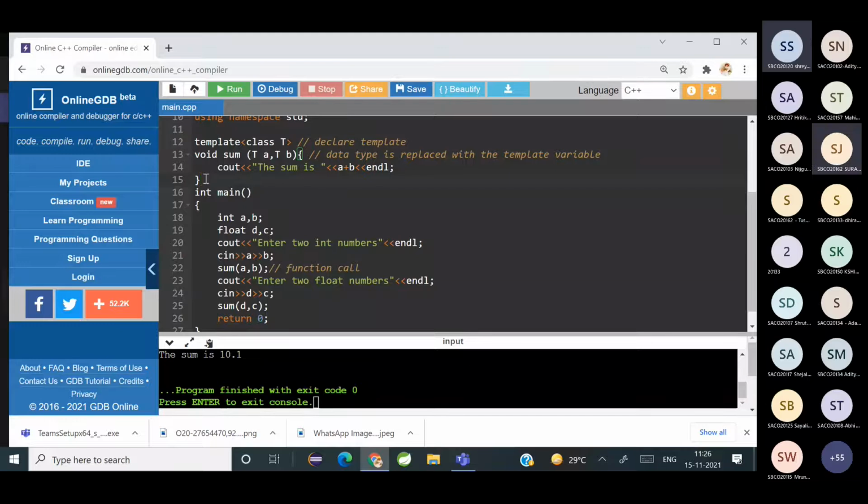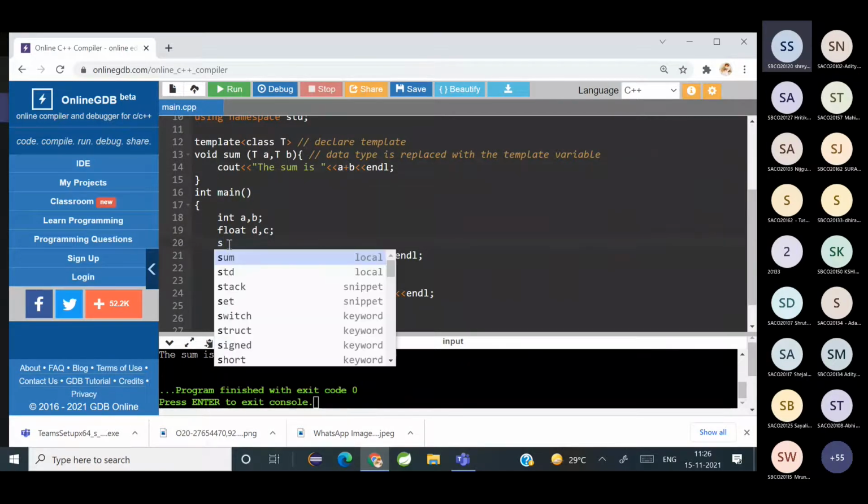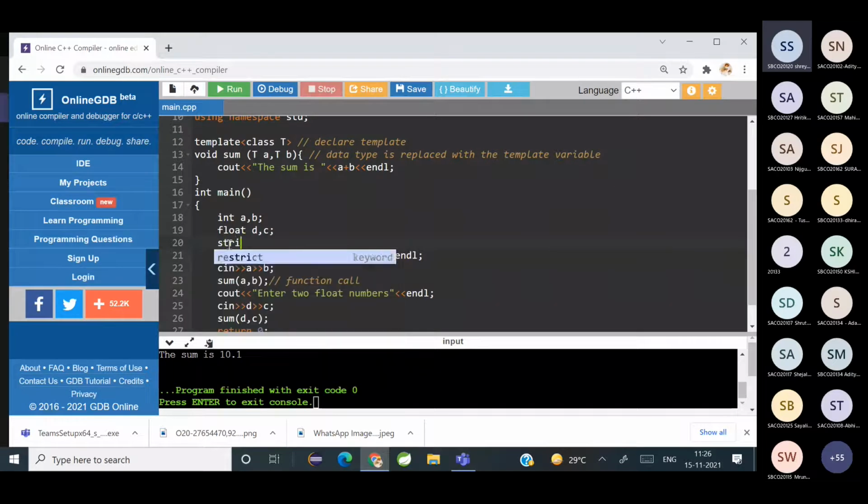So what if a user puts a string, then what will happen? Yeah, see, string. Now let's see how string works. Okay, I'm going to declare it. You have to know whether string works with plus, right? Okay, as you said, let's try it for string.